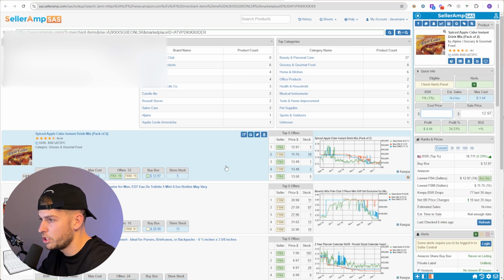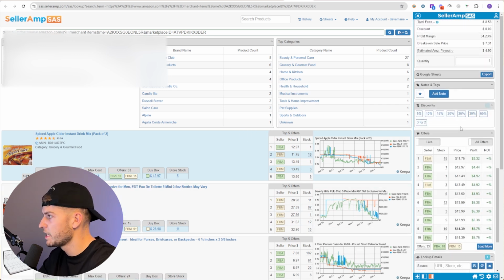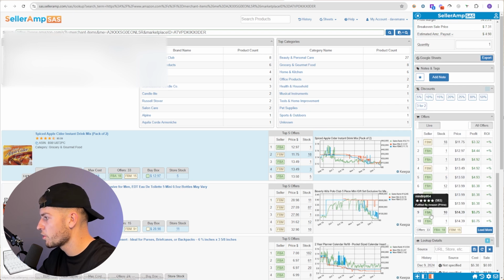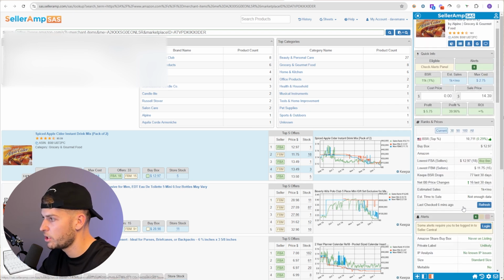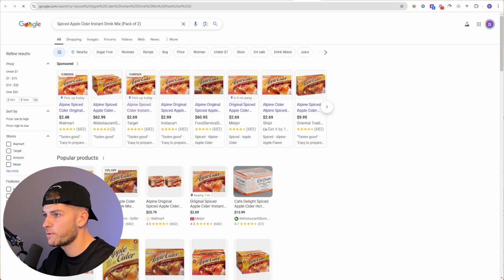This is potentially arbitrageable. We don't really know yet. All I know is that there are about 33 sellers on here. It does sell over 1,000 times a month. And it looks like the current buy box is $14.39. It's highlighted. So we could potentially sell this for more because there's a lot of demand here. So let's say we need to source it for less than $5.75. I'll do a simple Google search, see if it's profitable anywhere.